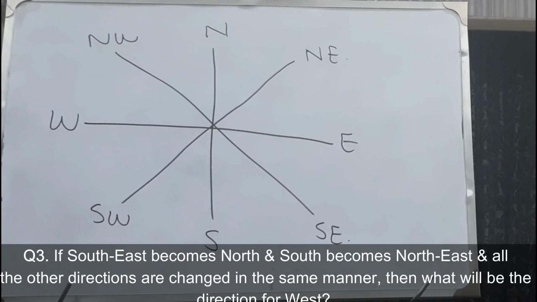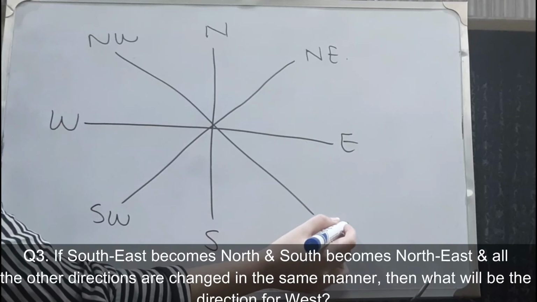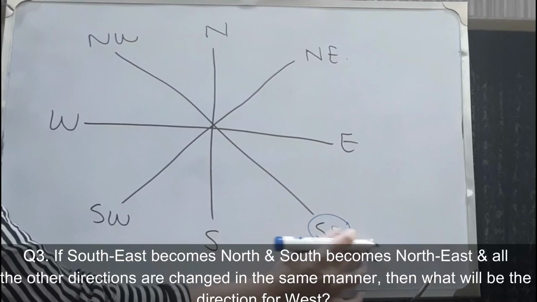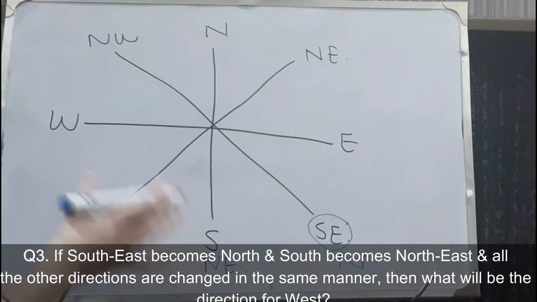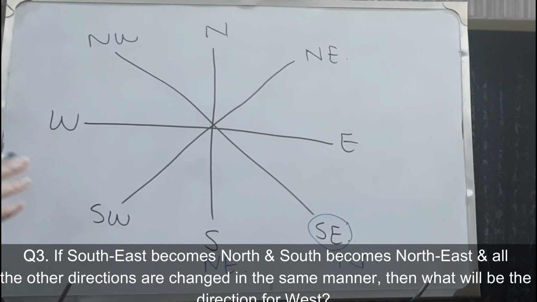If southeast becomes the north, तो अब उसने कहा है कि this is our north, and south becomes northeast, and all the directions are therefore changed in the same manner. So if this is northeast, that means this is east,